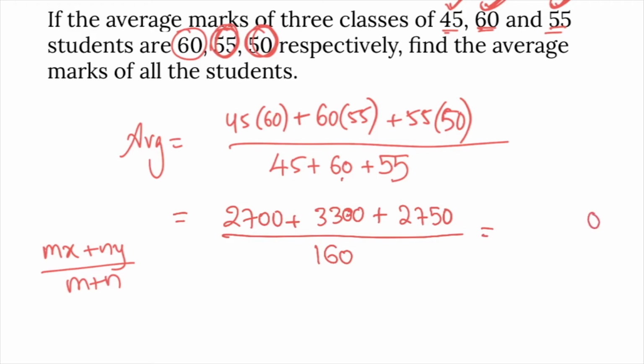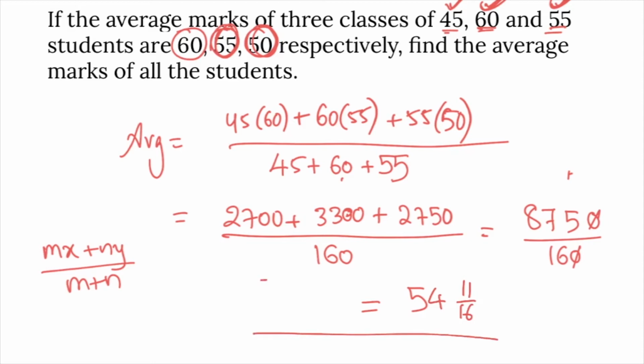The numerator is 2700 plus 3300 is 6000, plus 2750 is 8750, divided by 160. 0 and 0 cancel. 16, 5 times 80, 16 4 times 64, and 11 left, so 11 by 16. This is the combined average. The average is 54 and 11 by 16.